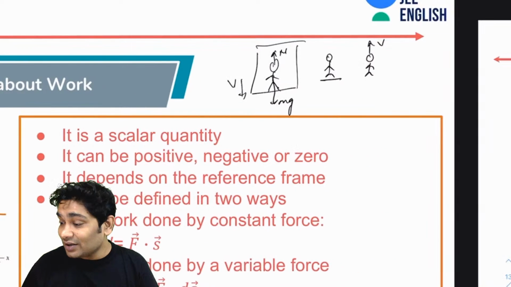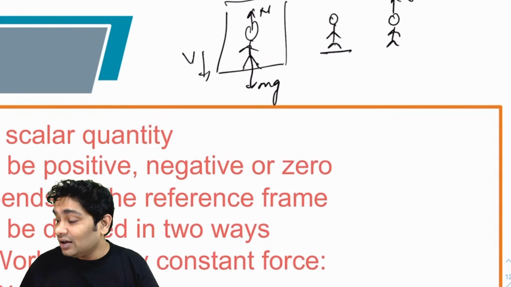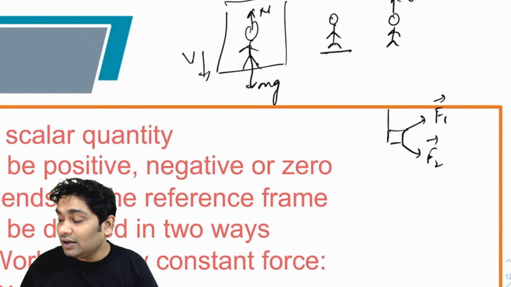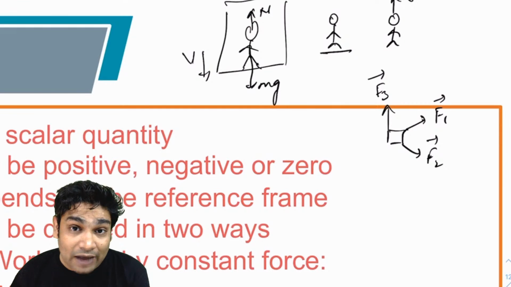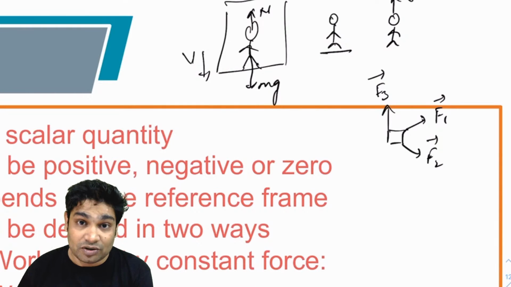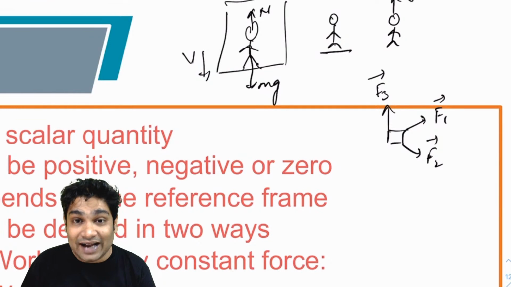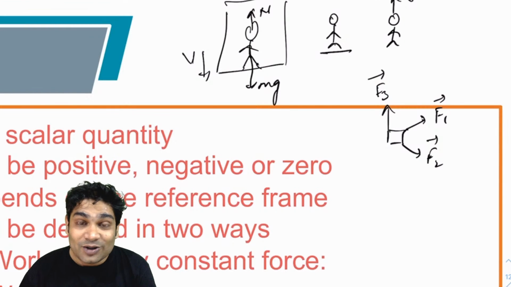Suppose there is a block here, and you have a force F1 acting on it. Then you have another force F2 acting on it. Then let's say F3 acting on it. When you talk about work, you will have to calculate the work of individual forces. You can't just say what is the work being done on the object. If you say that, then I need to calculate the individual three works and add them together. So remember, in general, whenever I talk about work, I have to specify work due to which force.